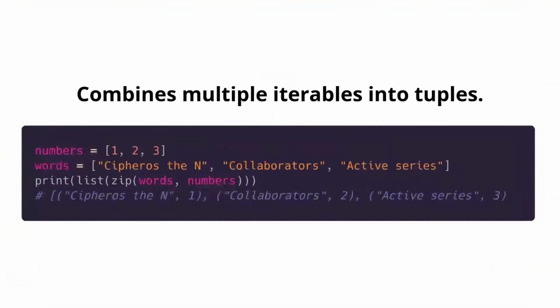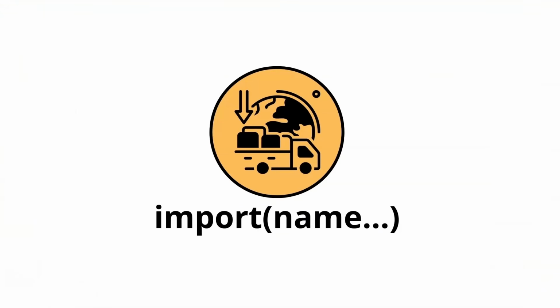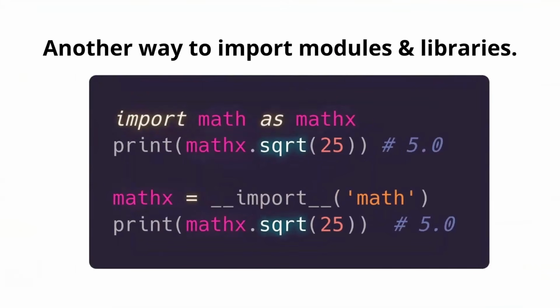Zip combines multiple iterables into tuples. So the zero index from lists 1 and 2 will be a new tuple, and so on until they cannot be matched. And __import__ takes name principally. There are several parameters which I represented with these three dots. Principally, the most important one is name, and it's another way to import modules and libraries. These two groups of two lines are the same thing.